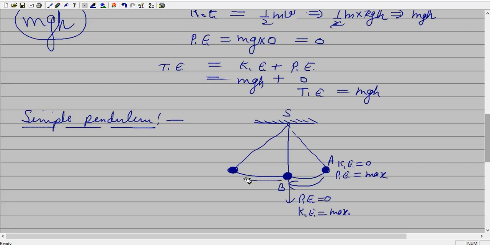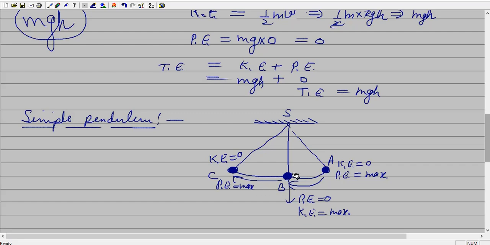Again the body will move towards point C. Slowly velocity decreases and the distance increases. At a particular point, due to gravity, the ball will stop at point C. At this time kinetic energy is 0 and again potential energy is maximum.